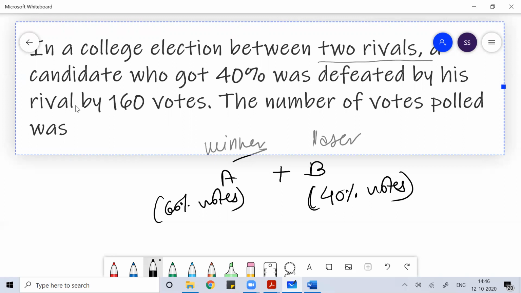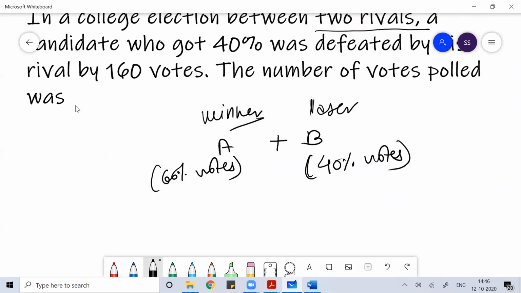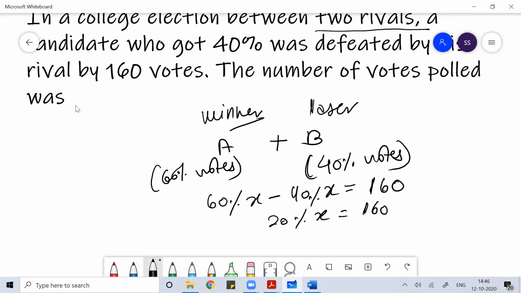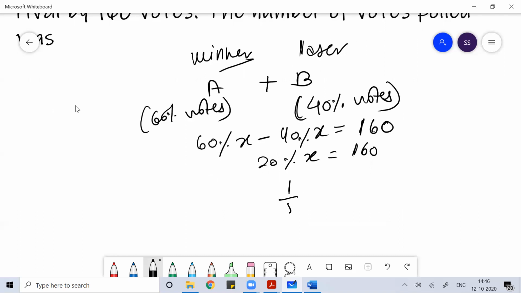So by what margin did the winner win the vote? Suppose the total vote is X. So 60% of X minus 40% of X is equal to 160 votes. You can write this as 20% of X is equal to 160. 20% means 1 by 5, so 1/5 of X is 160. So X is equal to 800 votes.